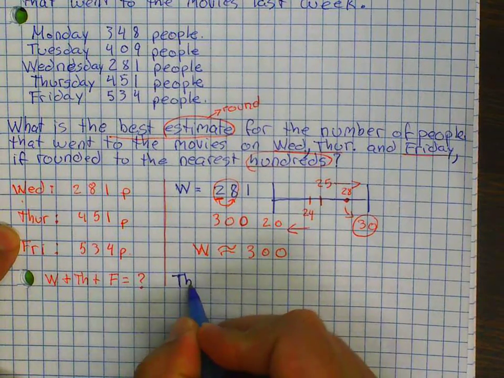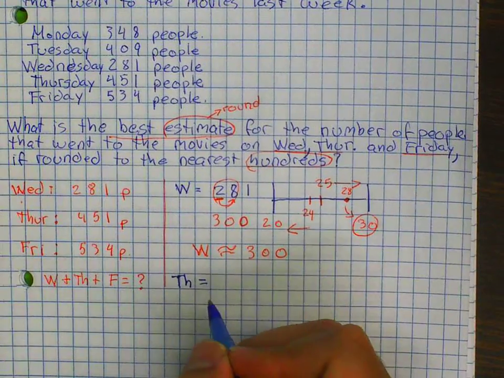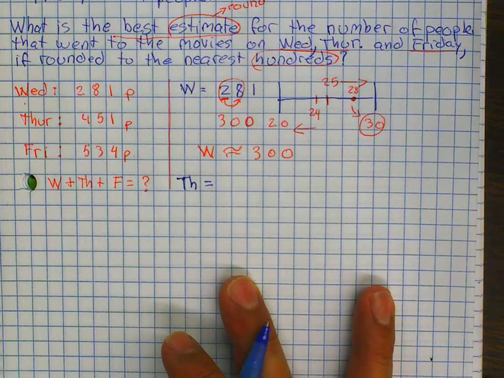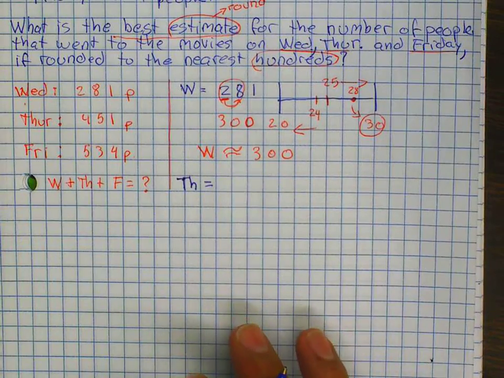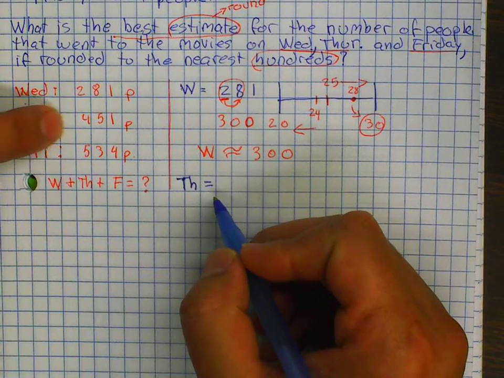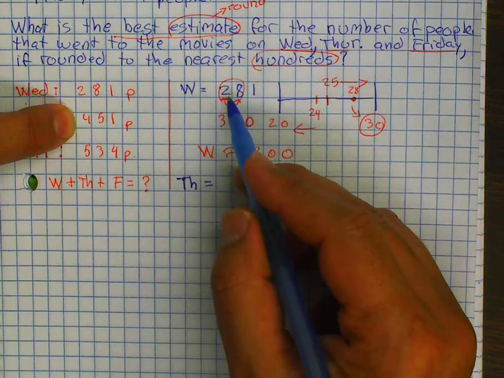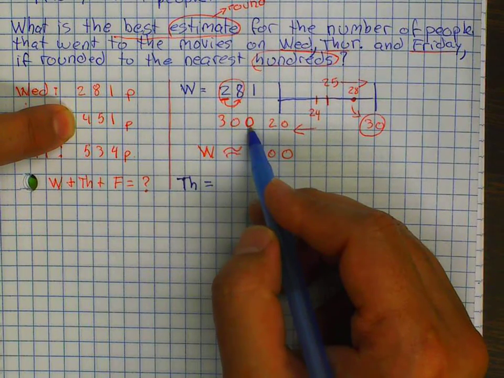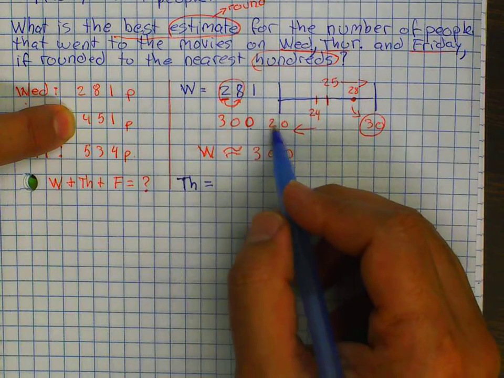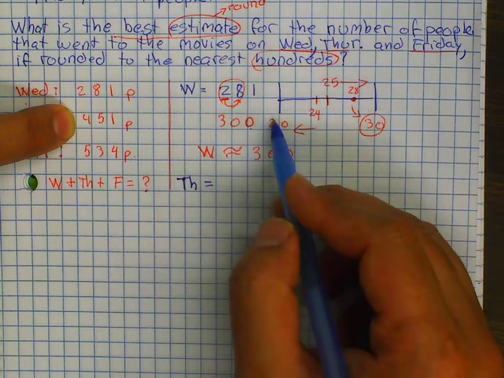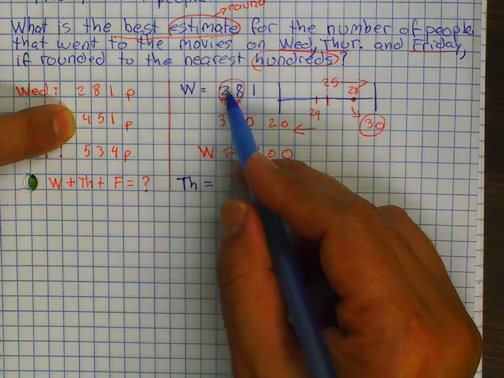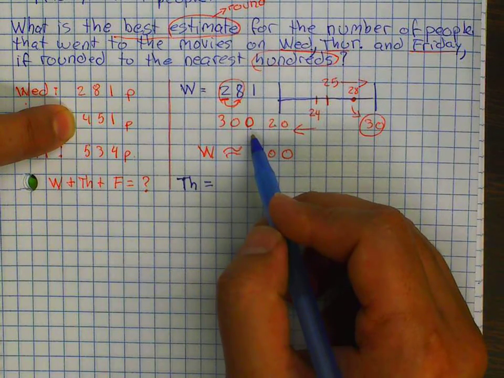Then I'm going to do the same thing with Thursday. I didn't do my place value chart because it's a small number, and I hope that we know how to round hundreds with no problem. If it would have been thousands or 10,000s, I would have done a place value chart. Because 281 is closer to 300, 28 is between 20 and 30, but then I have to put the 30 underneath the circled numbers, and the last digit has to become 0.